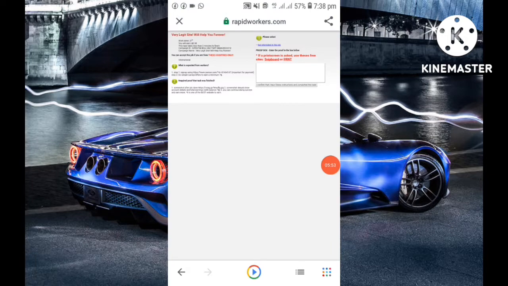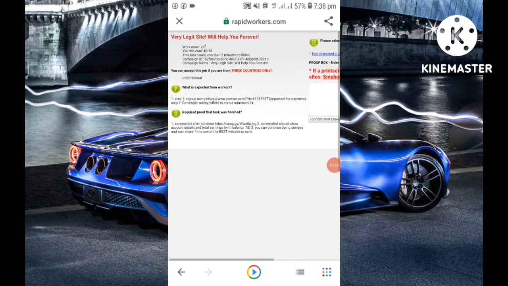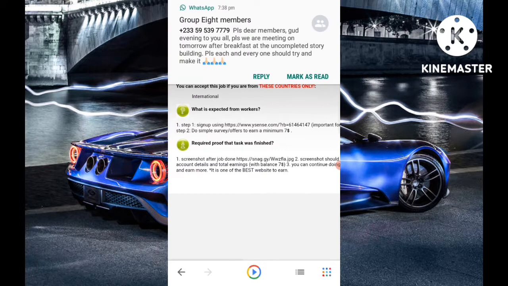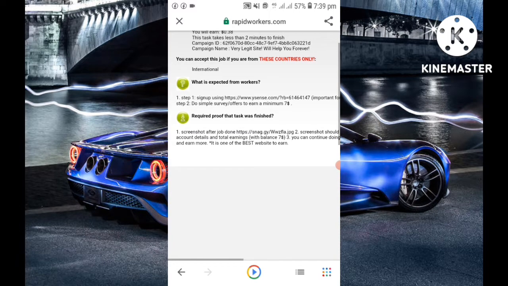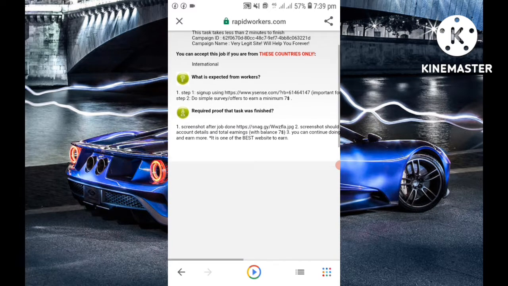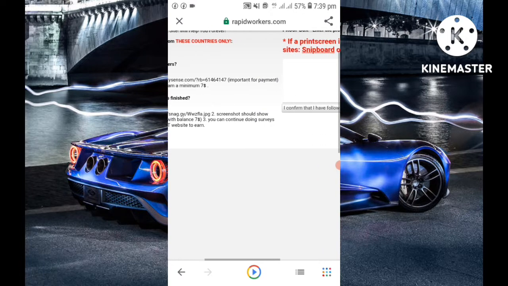After that, they'll link you here and you read details about the work. When you look at the top, you see work done 2 over 3. That means the person needs 3 people, and 2 have already submitted their own and got paid. Now you can accept this job, and under it they say international. That means no matter where you are, you can do this task.